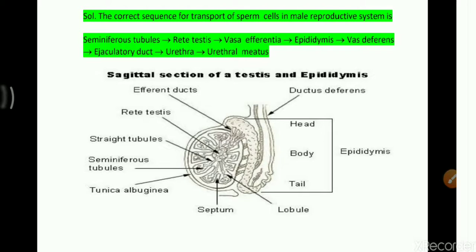Then they come to the rete testis, which is the central part, and from the rete testis, all these sperm cells travel to the epididymis through numerous channel-like structures called vasa efferentia, and from the epididymis it reaches the vas deferens or ductus deferens. So we just have to remember this carefully: in the seminiferous tubules, germinal epithelium cells are there. They synthesize sperm cells, and the synthesized sperm cells reach the rete testis, and from the rete testis all the sperm cells go to the epididymis through the vasa efferentia.